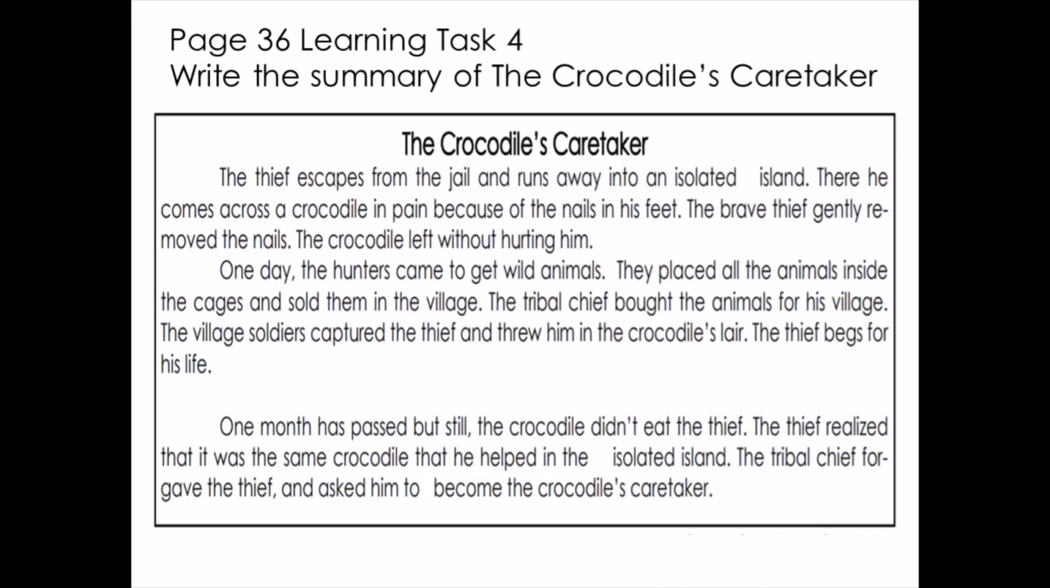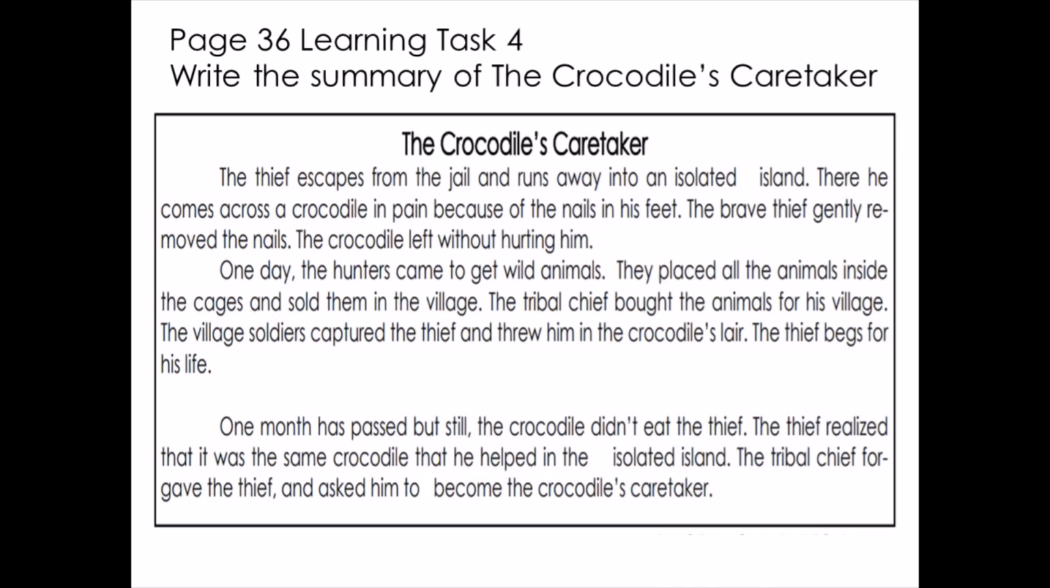Then one day, the hunters came to get wild animals. They placed all the animals inside the cages and sold them in the village. The tribal chief bought the animals for his village. The village soldiers captured the thief and threw him in the crocodile's lair.